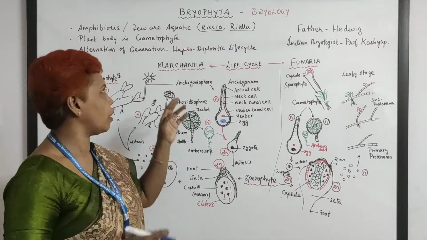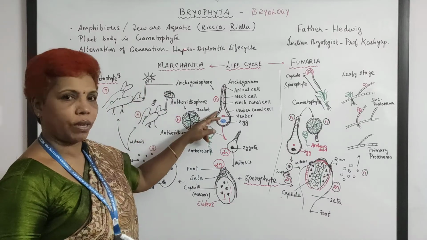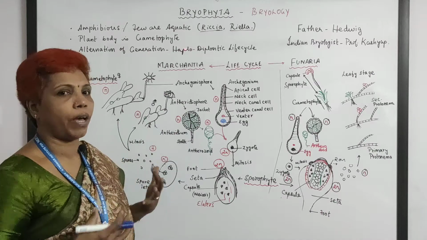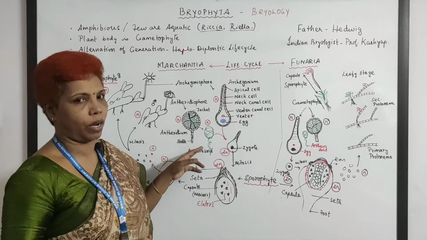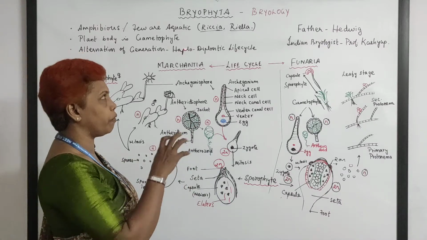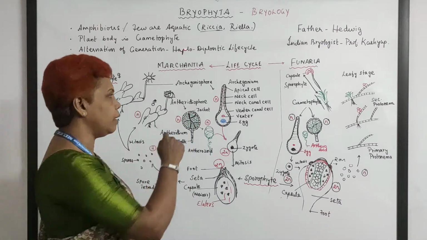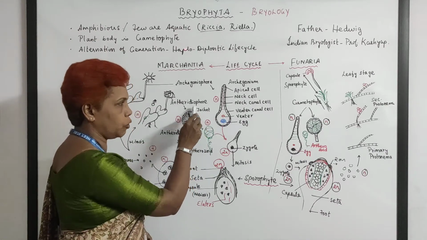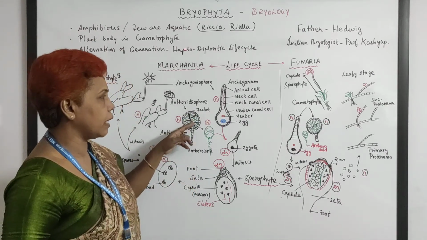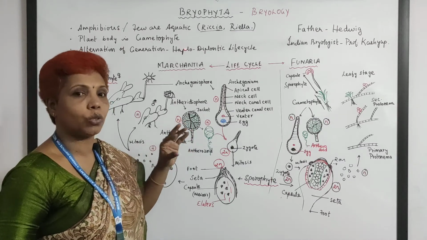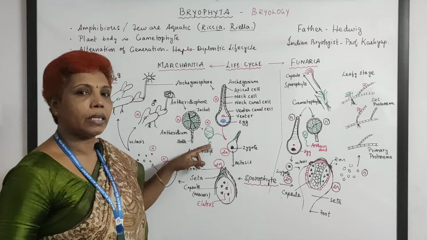Archegoniophore is a collection of archegonia, which are flask shaped. Antheridiophore is a collection of antheridia. It will be like a tennis racket. This is the antheridium. The antheridium of bryophytes is special, with a covering jacket layer. This is the jacket layer I just mentioned here. And inside, the green things are all nothing but antherozoids. Antherozoids are the male gametes.